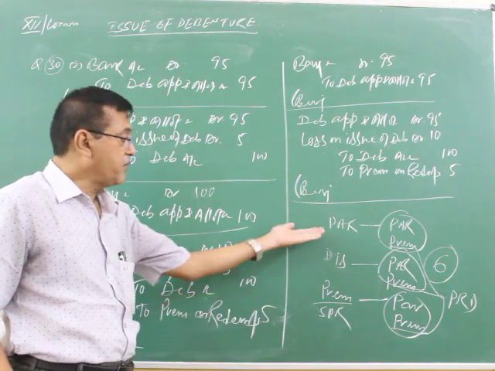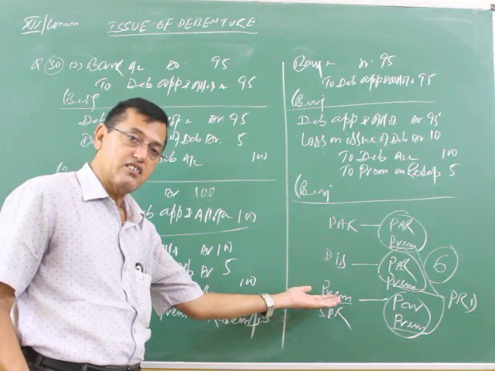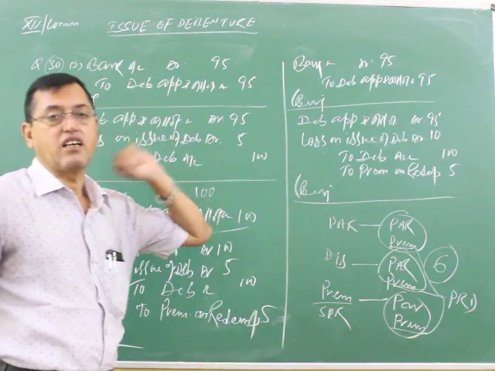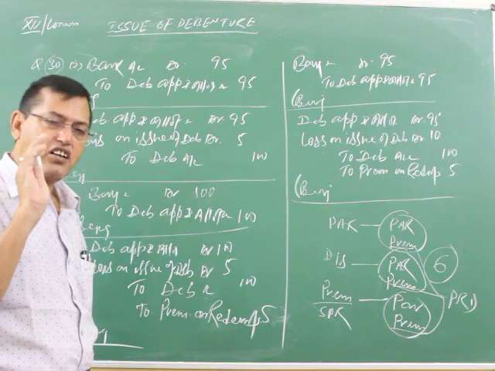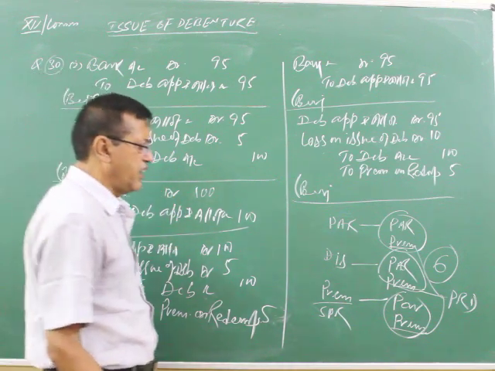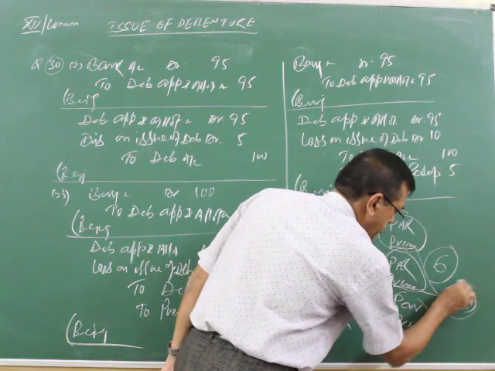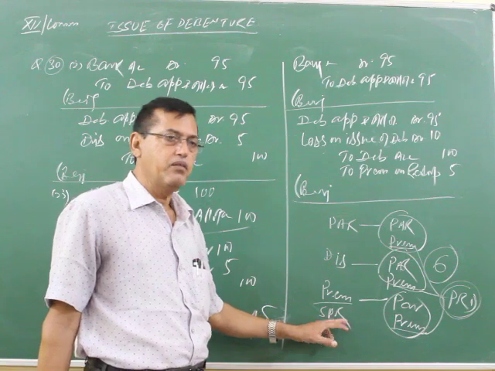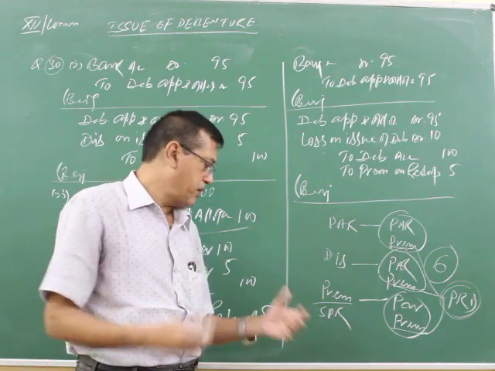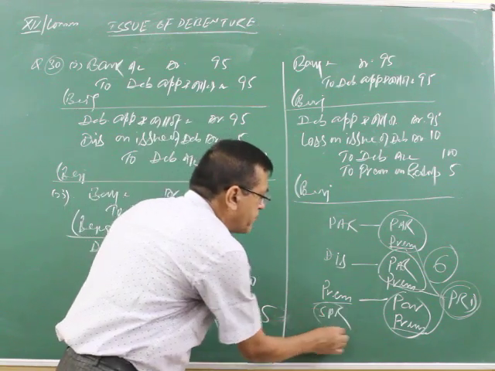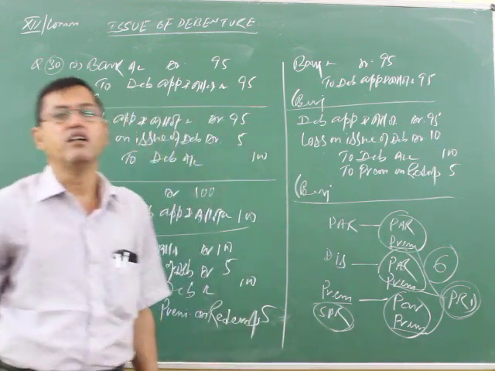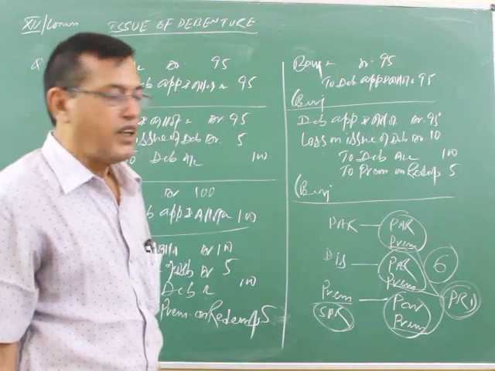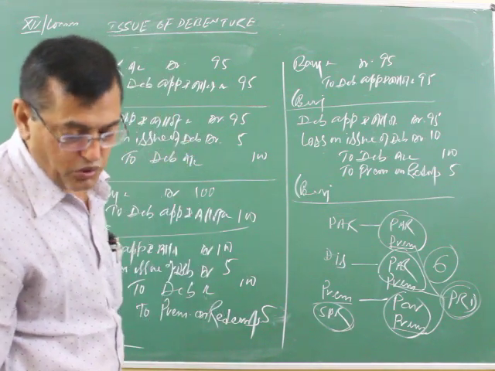Understood? Debentures are issued under several circumstances, par, discount, premium, and redeemed under several circumstances. So whenever debenture is redeemed at a premium, it is the PRD, premium on redemption, and when issued at a premium, it is called securities premium. That's all. Now come, I have selected one question.